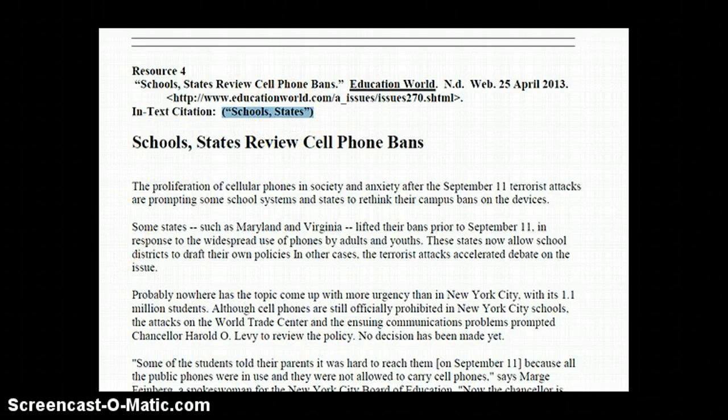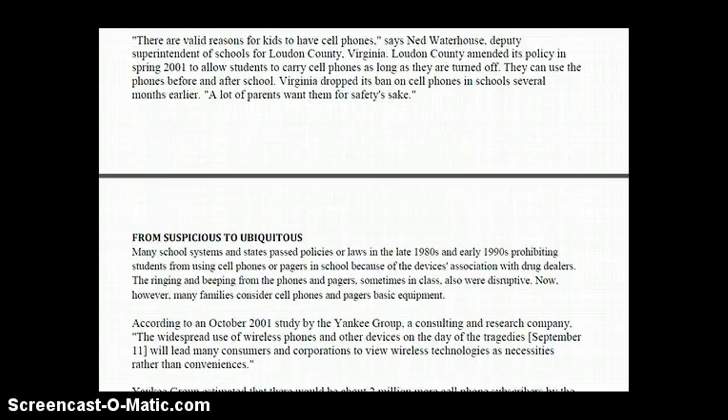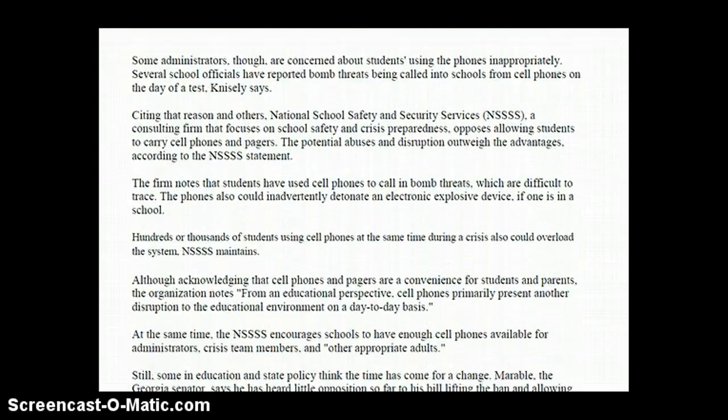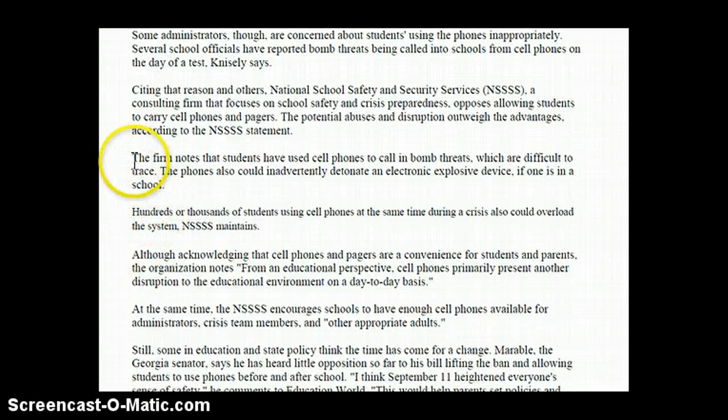So let's say I wanted to use something from this particular document. There's a really good quote in here that I would like to use. And it's right here: the firm notes that students have used cell phones to call in bomb threats which are difficult to trace. The phones could also inadvertently detonate an electronic explosive device if one is in a school. So I would like to use this quote in my paper. Here's how I will do it.